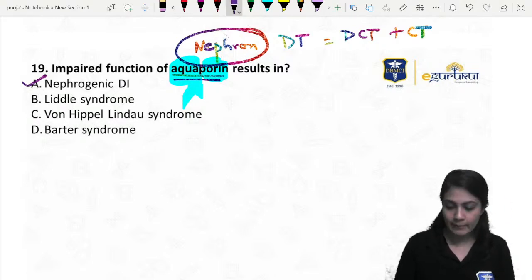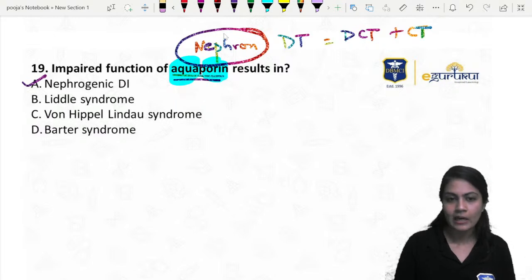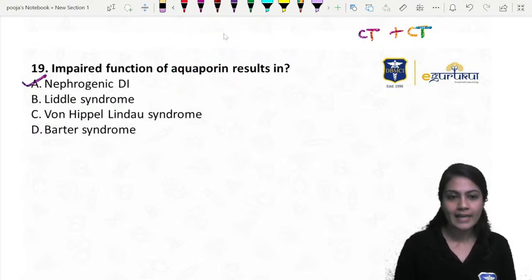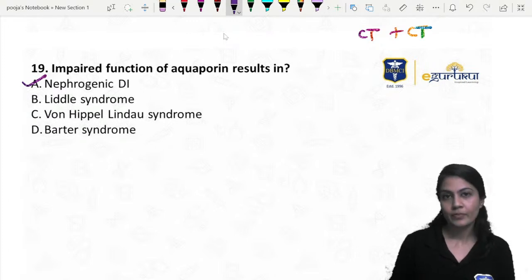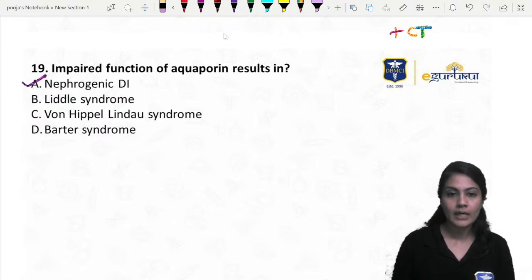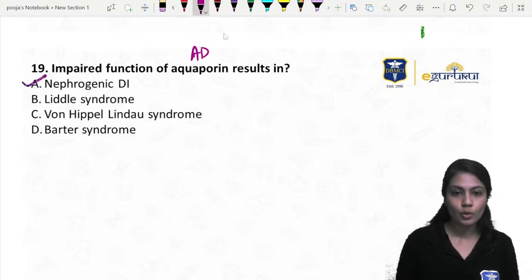Now, can you guys tell me one important question that recently came in the 2021 exam, that if I say central diabetes insipidus, the problem should be where? Yes, aquaporin works under the influence of ADH. Okay, I gave a hint too.